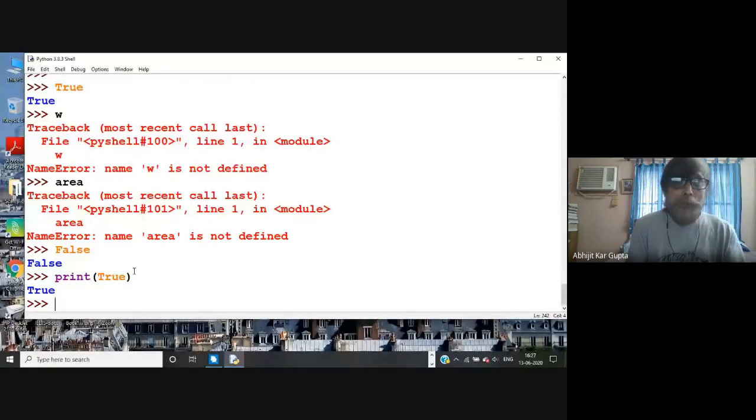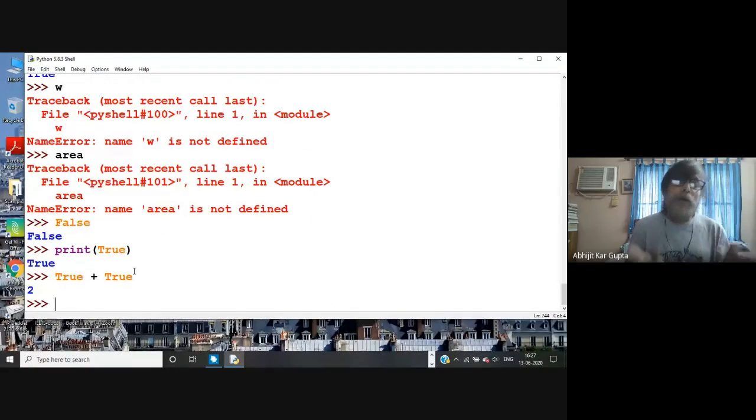So if you write True plus True, what can it be? Now, when it is doing this algebra, it first converts each to the number 1 and then gives you the result, like an ordinary calculation.